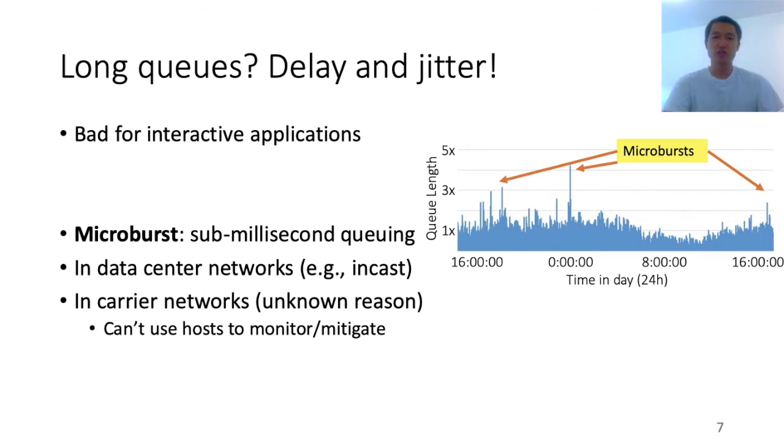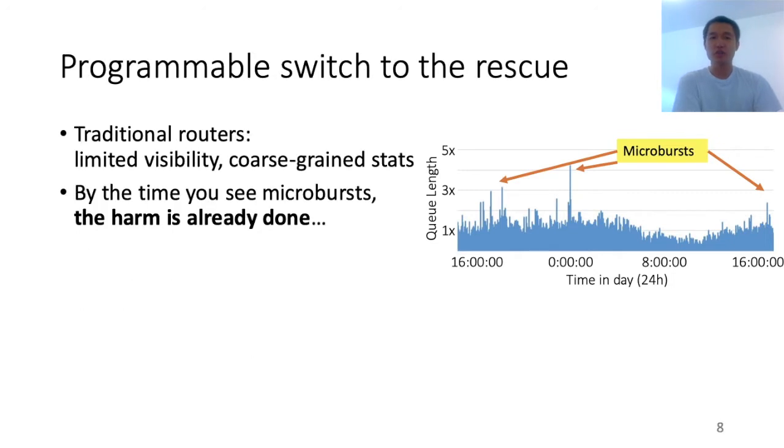Moreover, in a carrier network, we cannot adjust the behavior of the host, so we cannot use the host to monitor or mitigate a microburst. Traditional network routers provide us very limited visibility into what's happening in the queue. They only give us coarse-grain statistics. For example, the switches we used to plot this figure only give us one data point per second. So we don't really know what's happening in the microburst, and by the time we see it, the harm is already done. The user watching the video or playing the game is already unhappy.